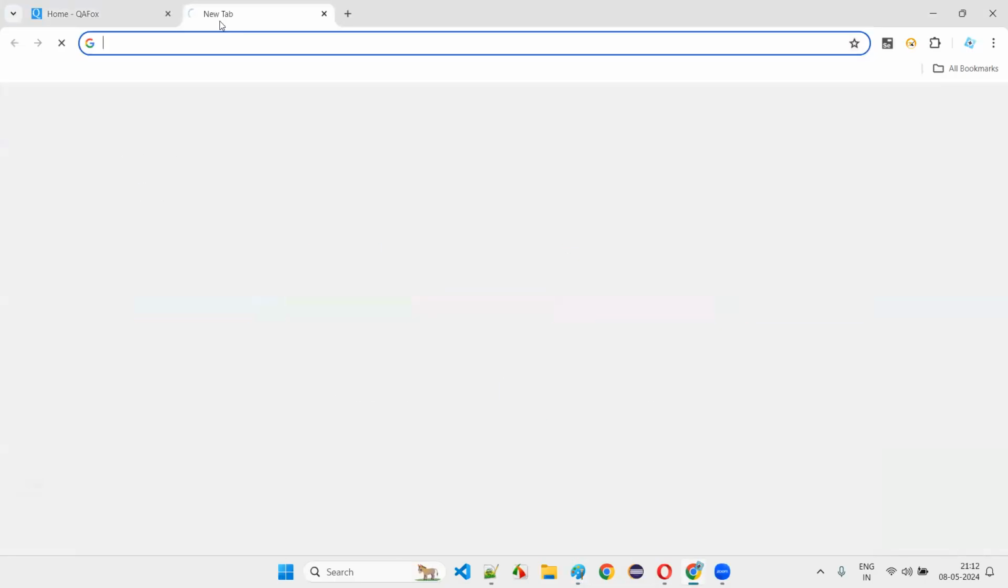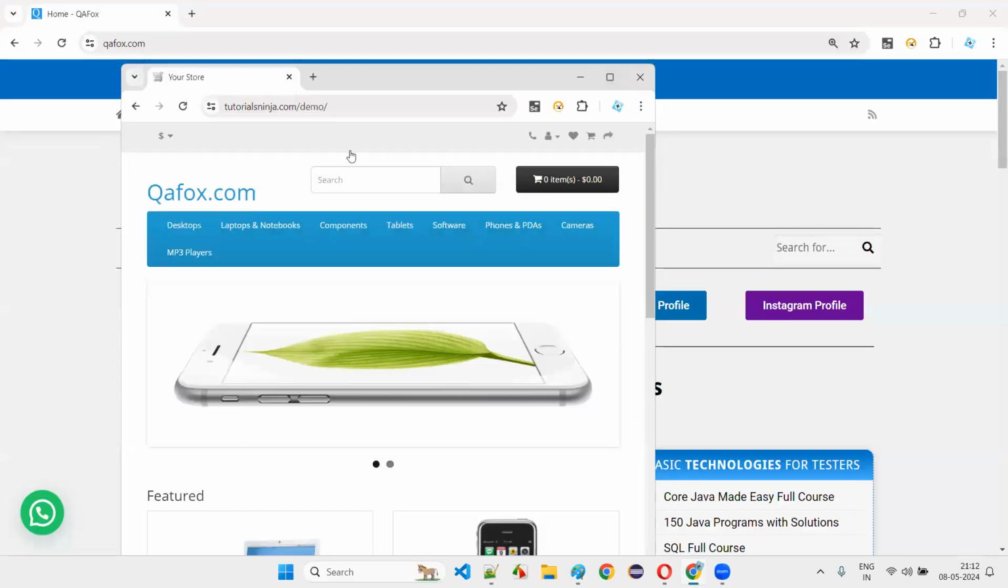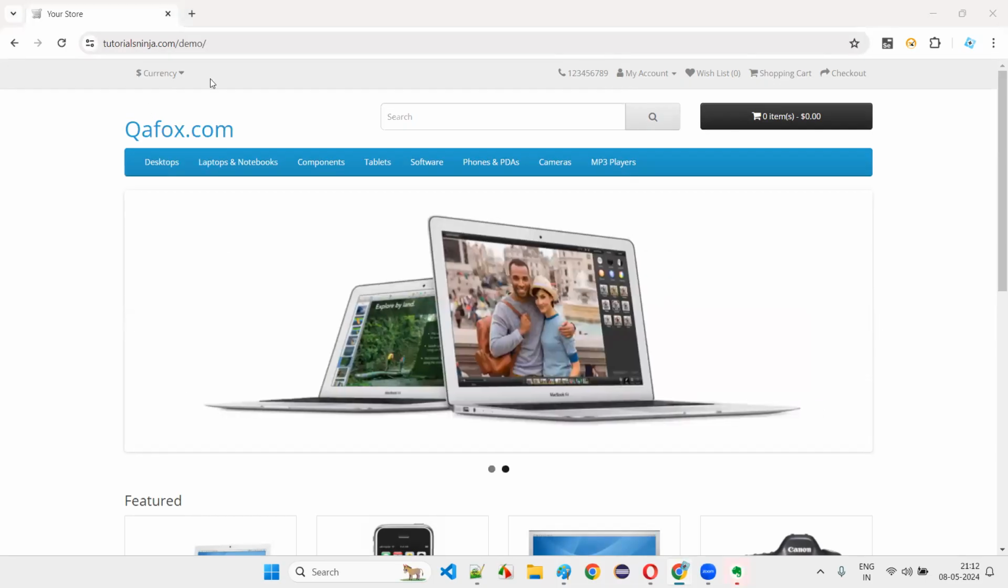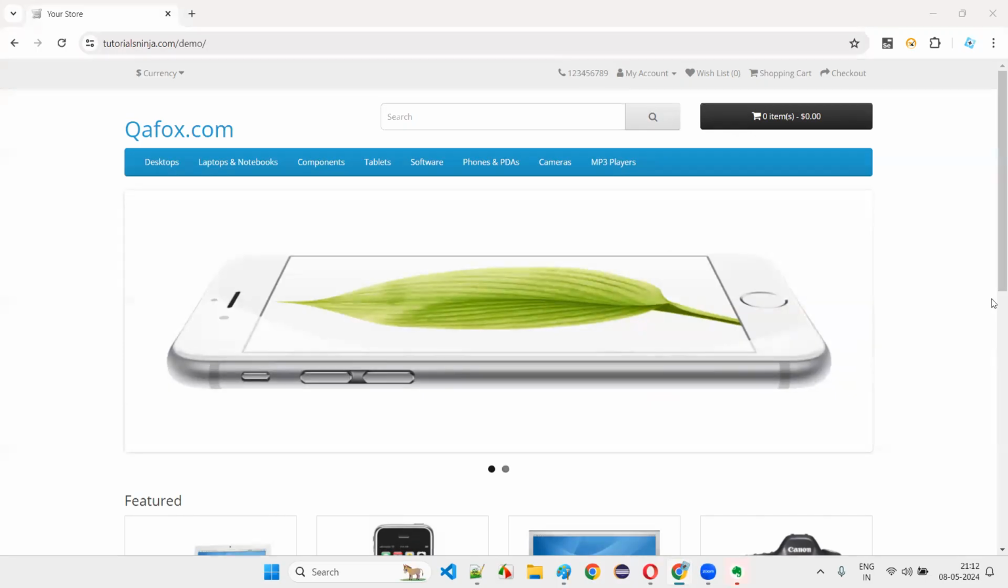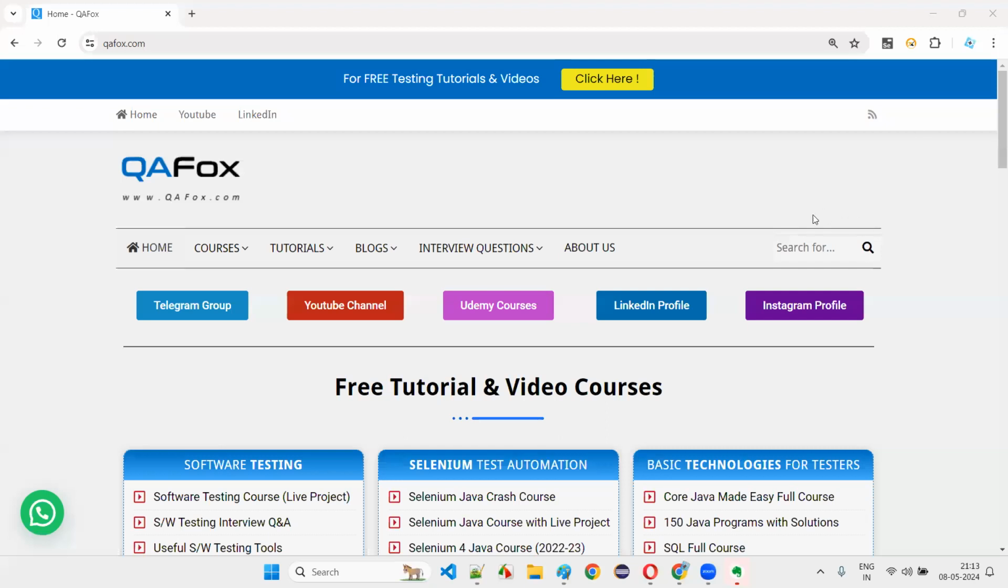Guys, is this particular thing a software? For example, if I give you this application, tutorialsninja.com, is this a software or not? Which type of software is it? Yes, it is software. It is a web application software, guys. This application can be given to you for testing. You have to see whether all the functionalities of the application are working fine or not. That's what software testing is.